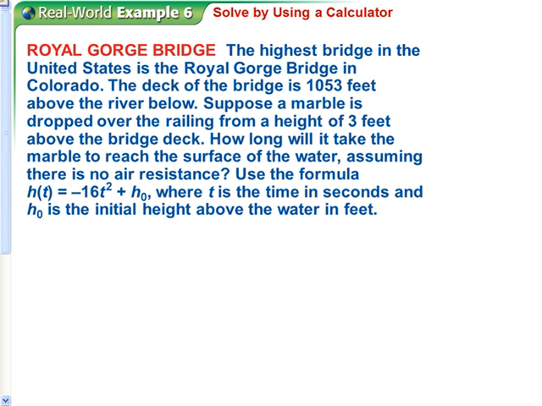So h0 is the initial height. So our initial height is 1,053, but in addition to that, we are also 3 feet above that when we're dropping it. So we would go h of t is negative 16t squared plus 1056. Now we need to figure out how long until it hits the ground. Well, when it hits the ground, the height is going to be 0. So we are really solving when h of t equals 0.